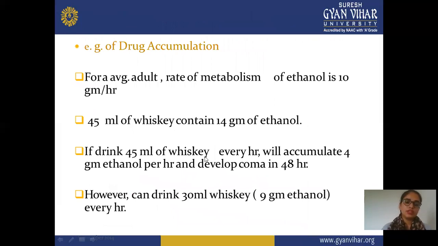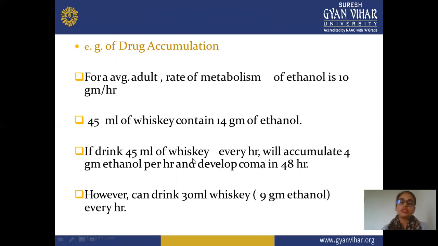Next is an example of drug accumulation. For average adult metabolism, ethanol is 10 gram per hour, and 45 ml of whiskey contains 14 gram of ethanol. And drinking 45 ml of whiskey every hour will accumulate 4 gram ethanol per hour and develop a coma in 48 hours.